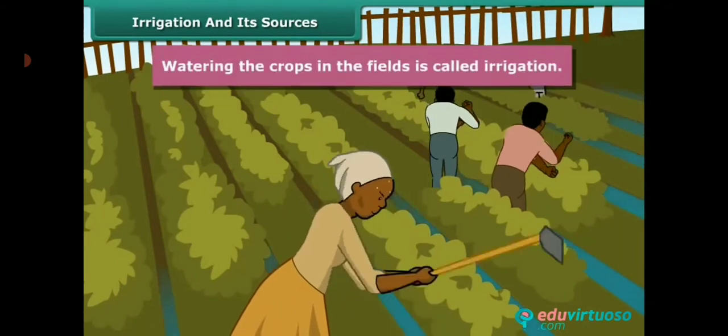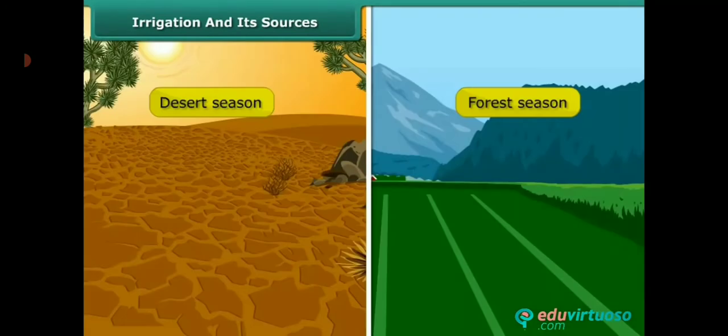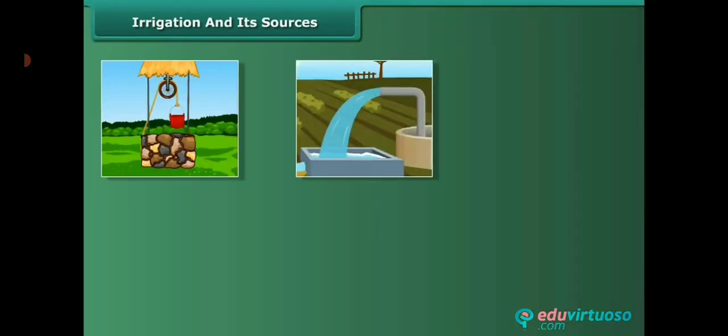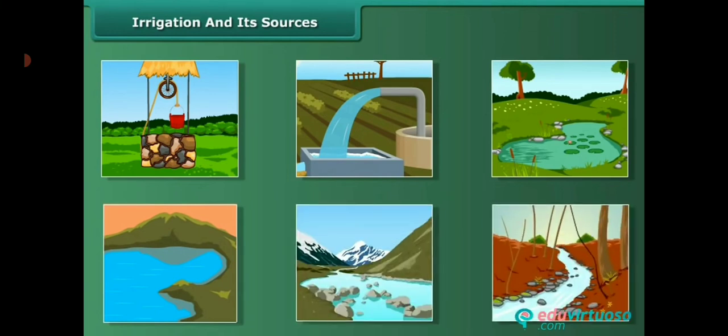Let us see what the sources of irrigation are: wells, tube wells, ponds, lakes, rivers, dams and canals. These are the sources of irrigation.